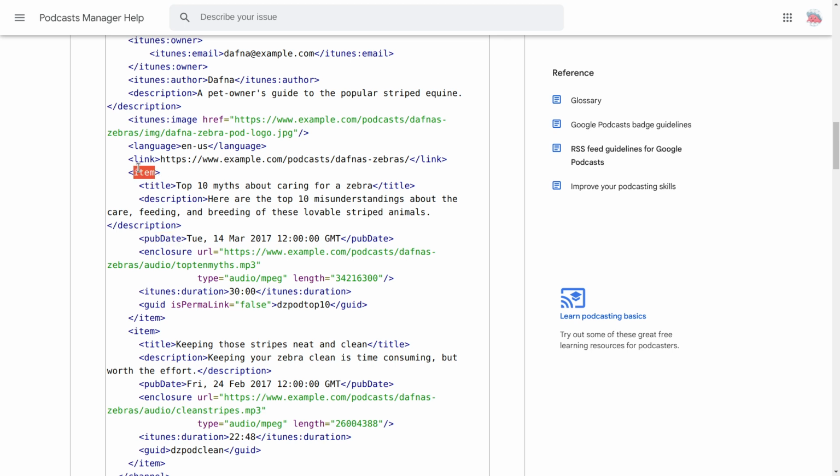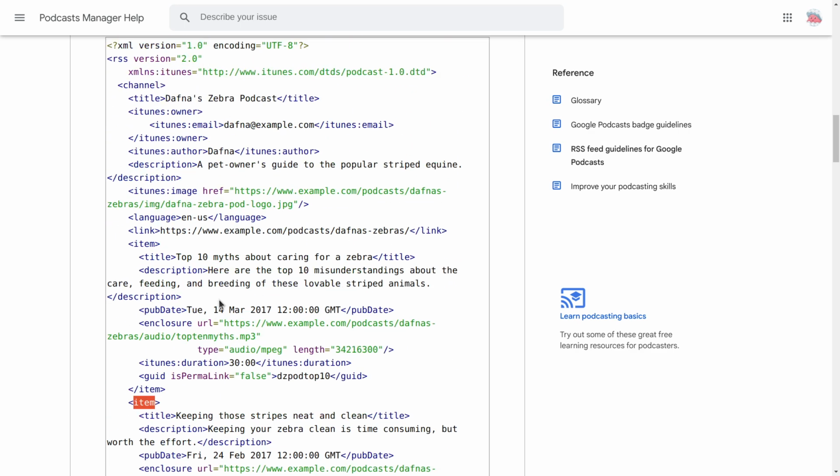Here you can see the first episode, second episode. This is actually a podcast. A podcast XML will contain these things: details of the podcast and one or more episodes. Each episode will contain title, publishing date and MP3 URL, or any audio URL. Now let us look at a sample podcast XML.